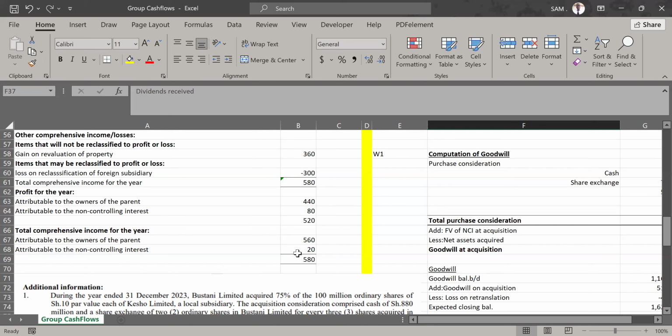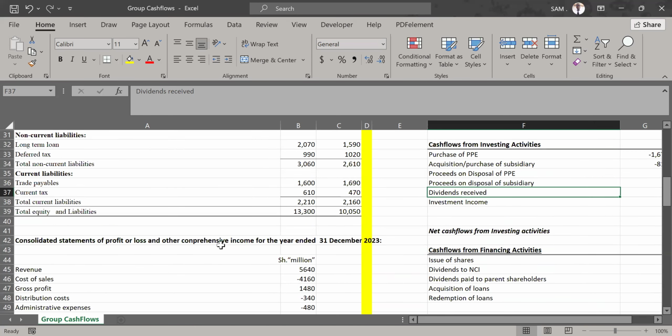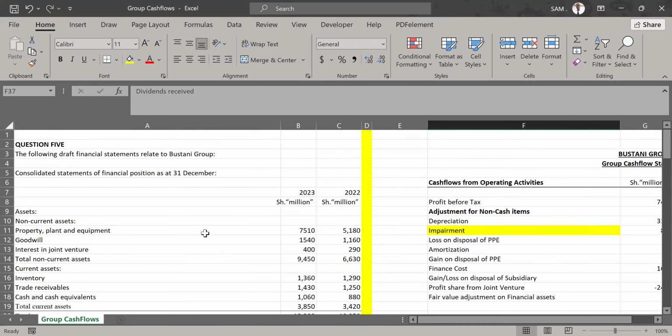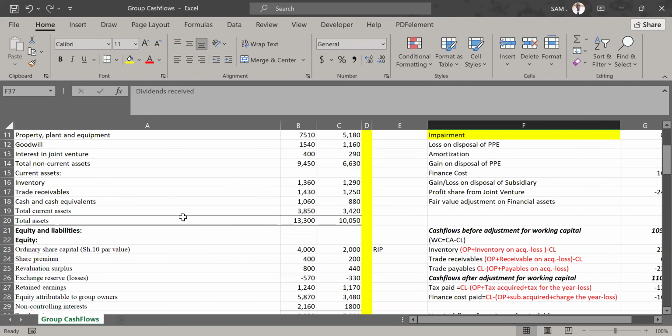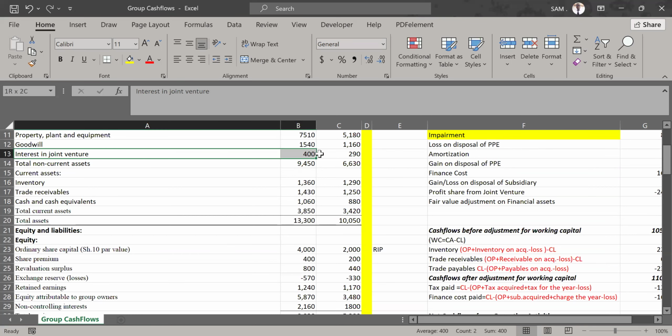Under investing activities, we check if we received any dividend, because dividend is a finance cost if we pay. But here we are looking at investing activities. We check if we received any dividends. So to see if we received any dividends, I want us to look at the statement of financial position, under our joint venture, the interest we have in our joint venture. Where is it? I want you to look at the interest in joint venture line.